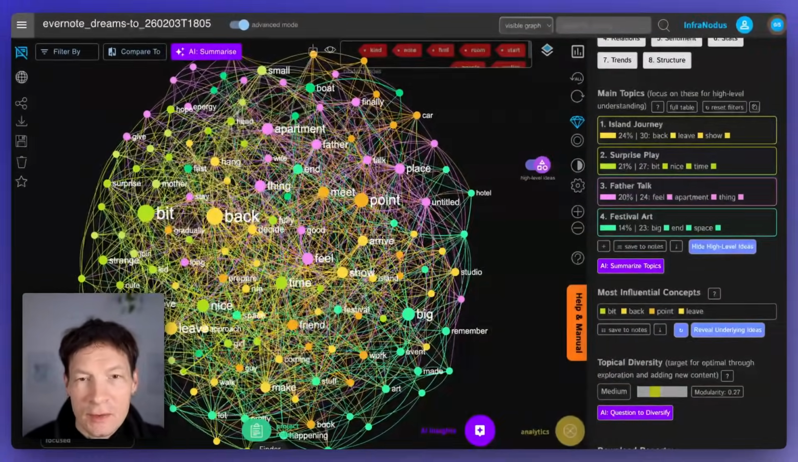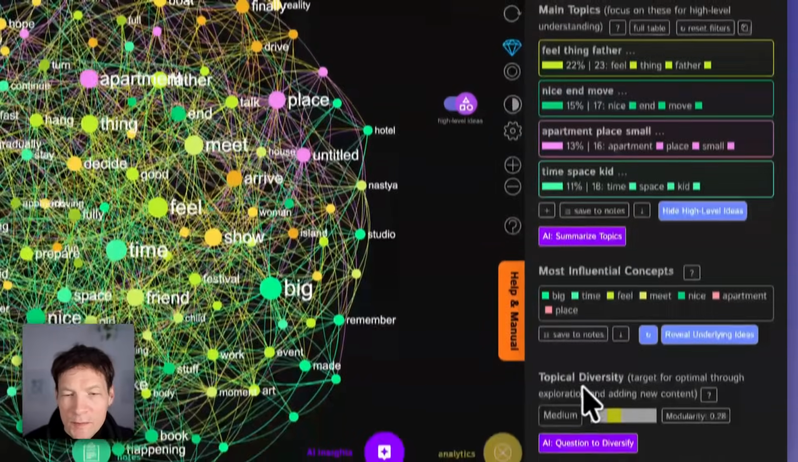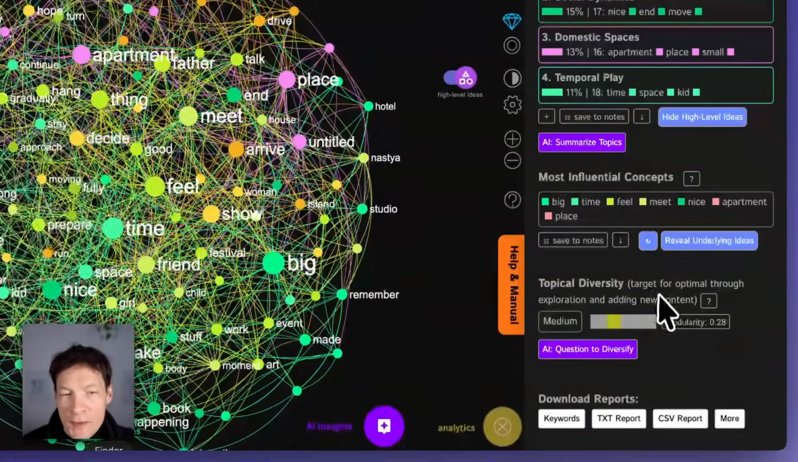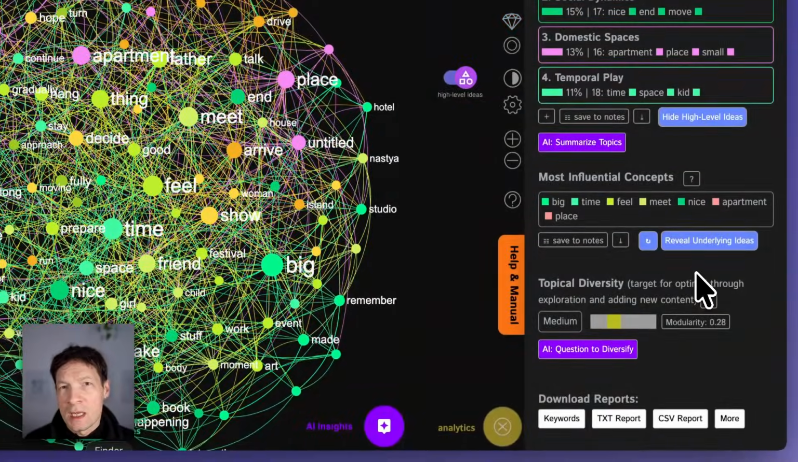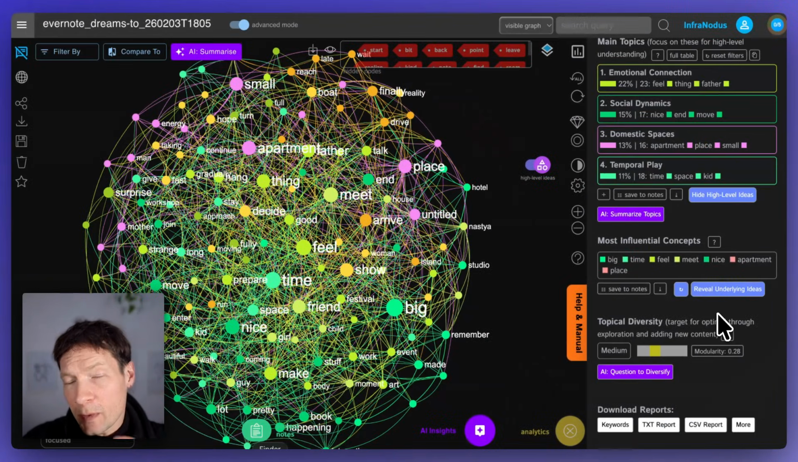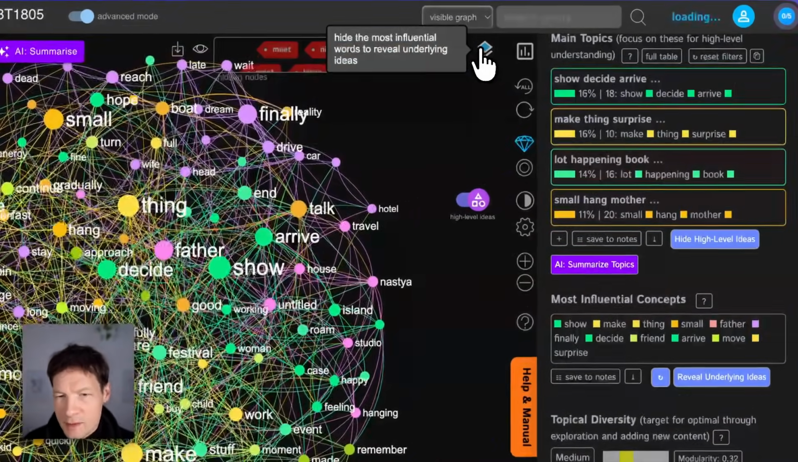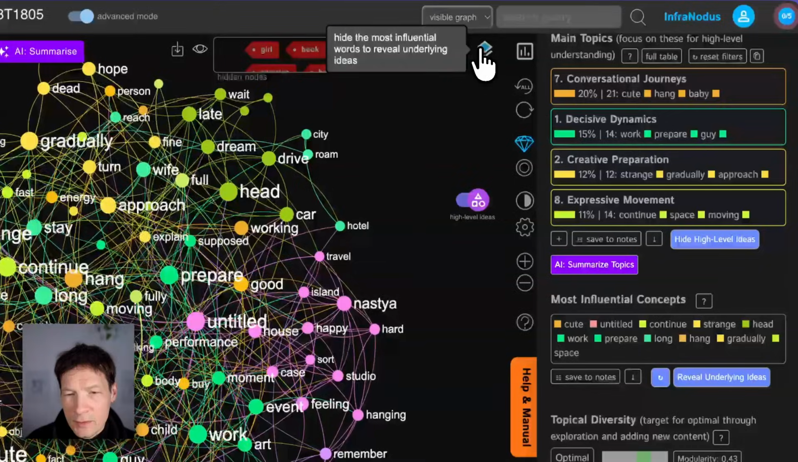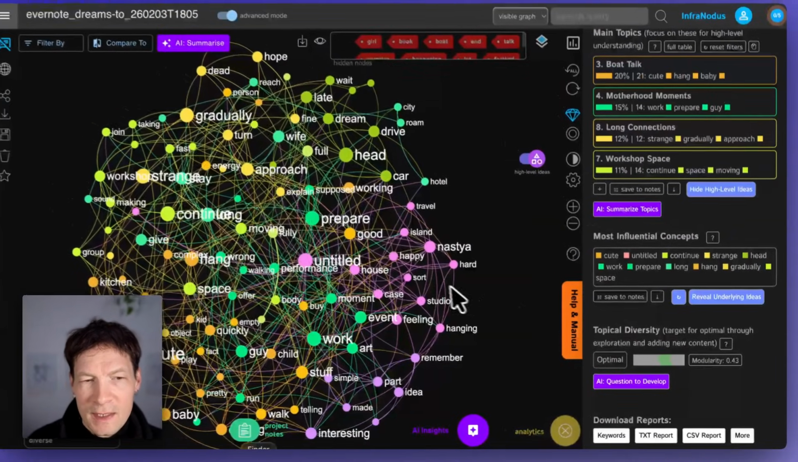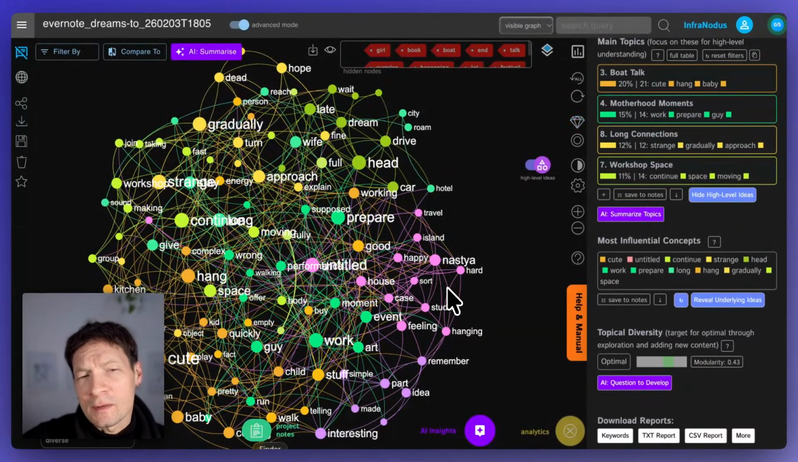And I actually like to do it until I reach optimal topical diversity here. What that means is that the graph becomes optimally connected in the sense that it's not too interconnected and it's not too dispersed. So there are distinct topical structures inside that are connected but also separate from each other. It's the sweet spot that you want to hit. So you can click this button until the topical diversity reaches the green, optimal, and then it means you got to the deepest layer of the dreams that are maybe not so much on the surface.